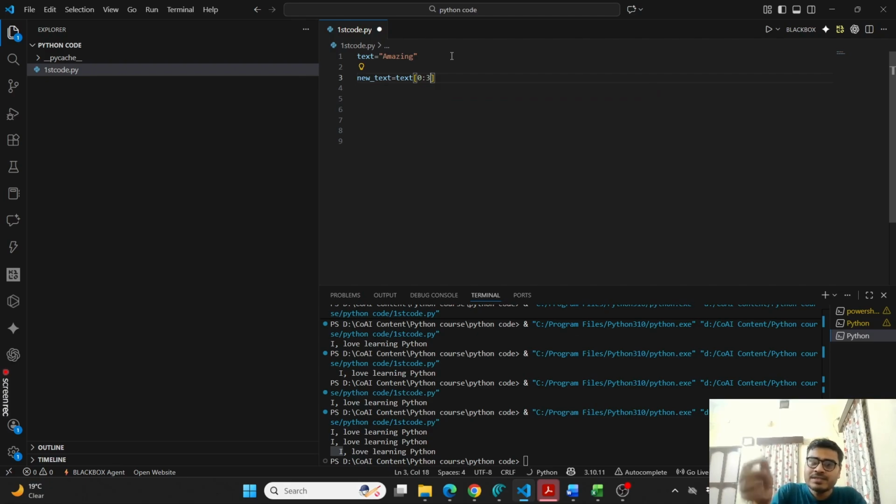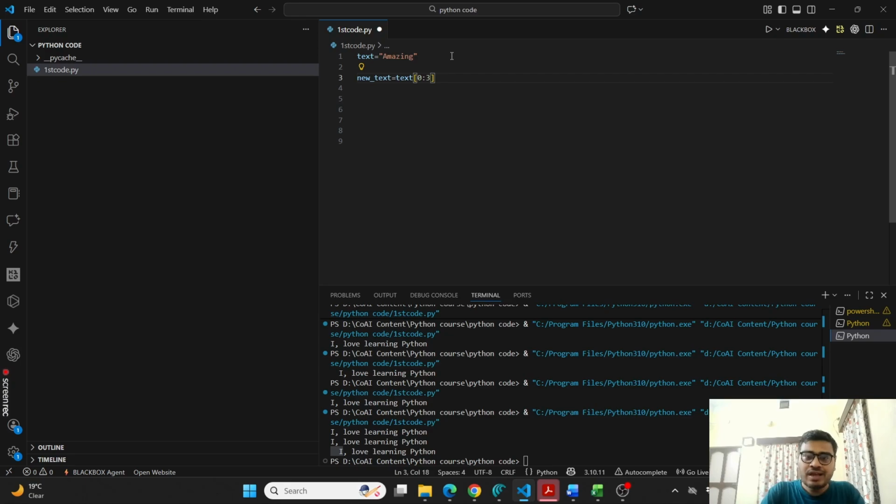Why? Because if I write 0 colon 3, it means it will include 0 and exclude 3 always. So the ending index which I write here will always be excluded in Python. That is the default thing in Python. So if I want 0 to 2, I will write 0 to 3. It means it will extract the letters at 0, 1, 2.